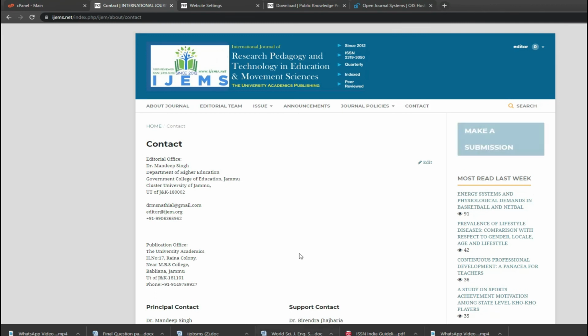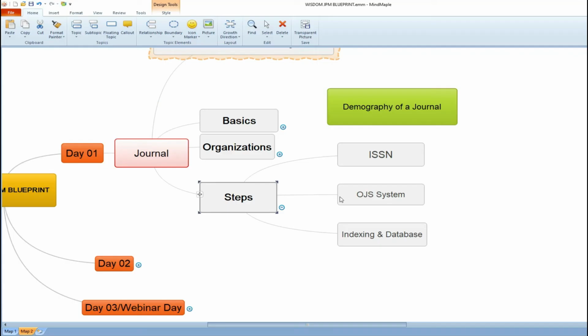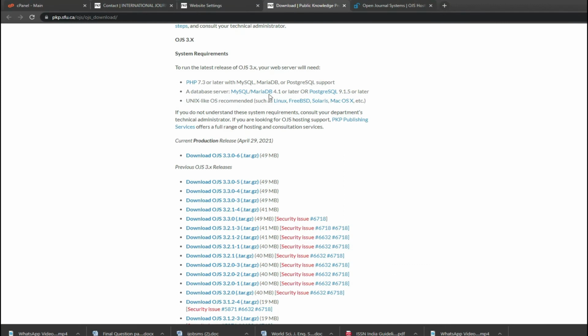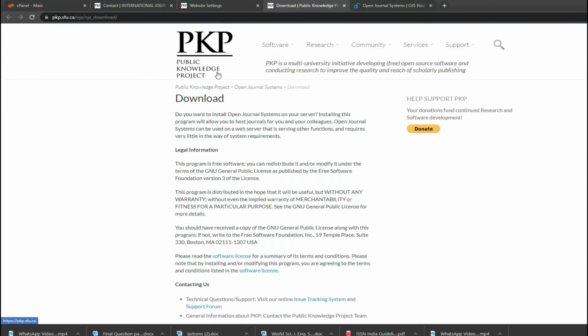So to repeat, I say to you once again, just repeating the things. The OJS system is an Open Journal Systems software. If you want to run your journal, you require this software. And to get this software, please go to the PKP site. PKP is a free site.